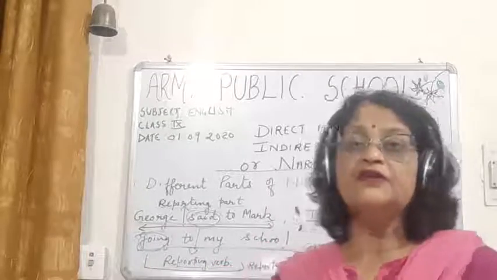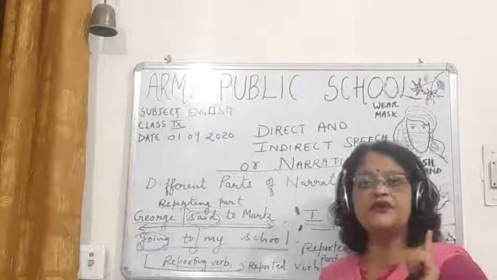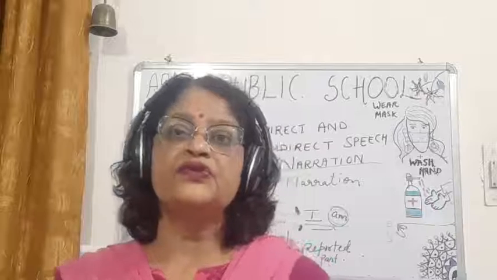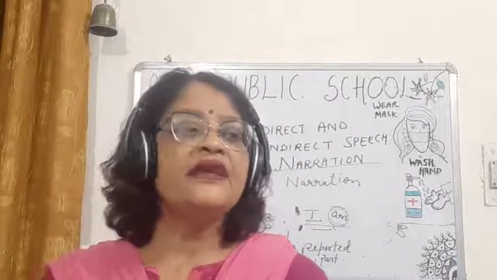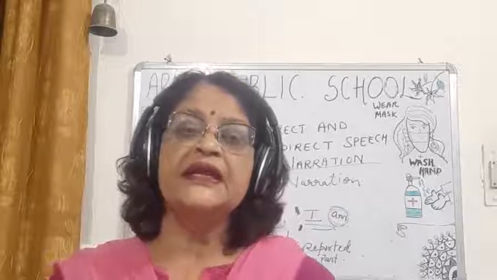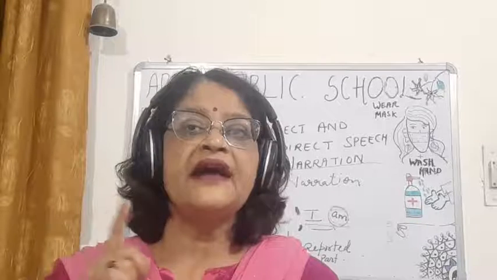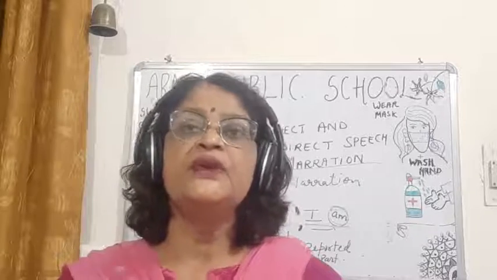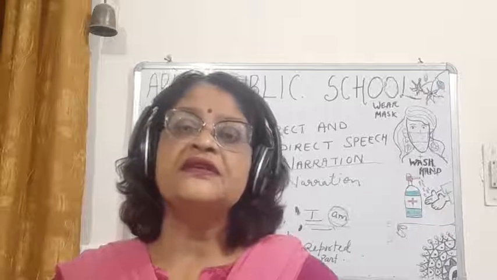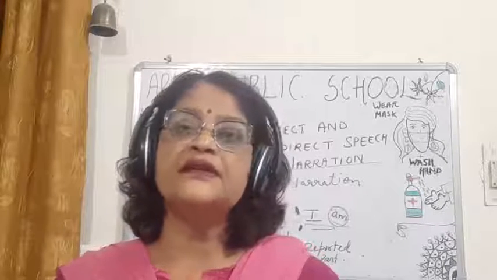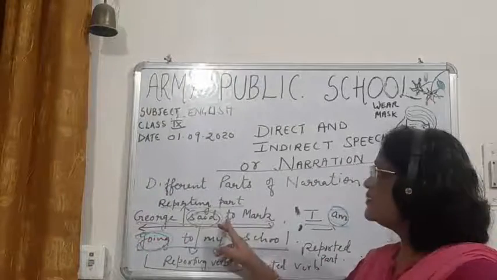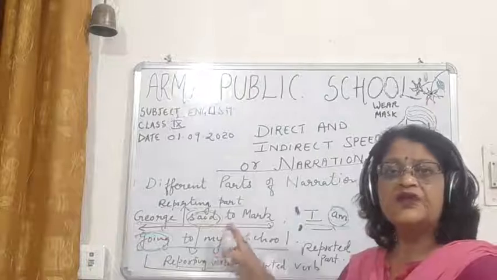Okay. So children, today I will be explaining some of the rules. Rule number 1: whenever we have to change from direct speech to indirect speech, what do we see, children? We see what the reporting verb is. What is the reporting verb here, children? Here the reporting verb is said. And what is the reporting part, children?